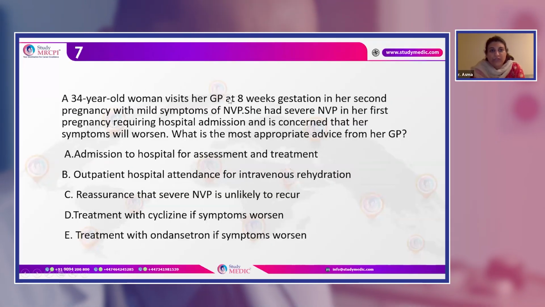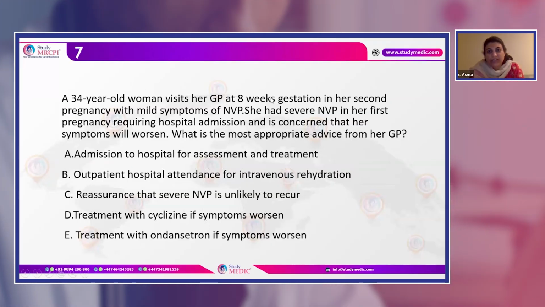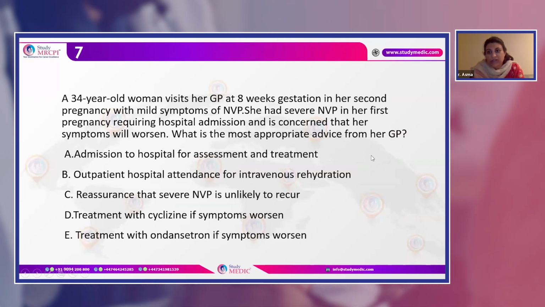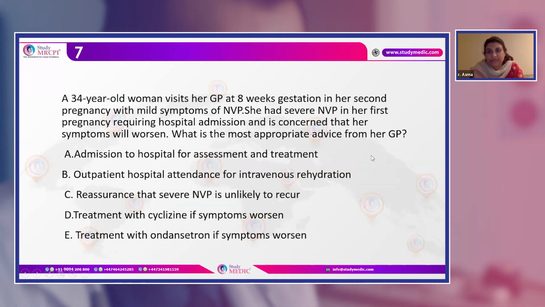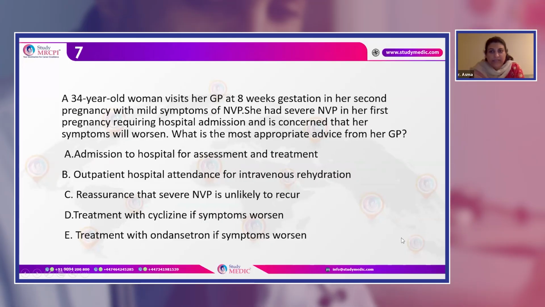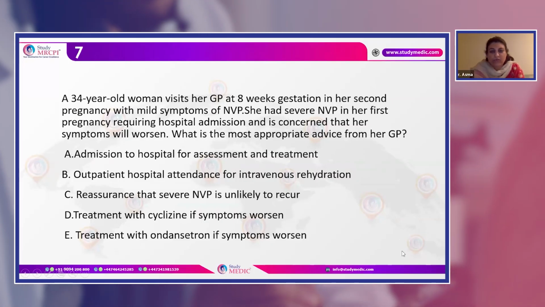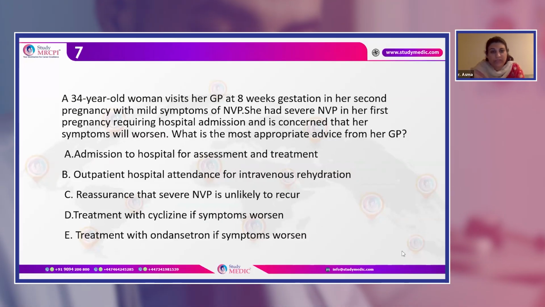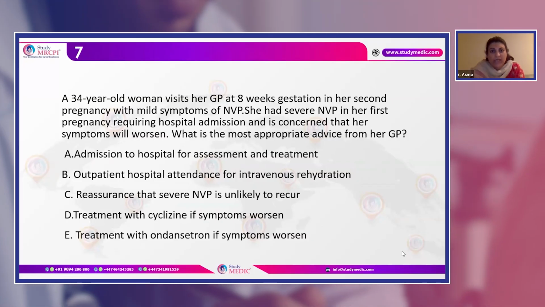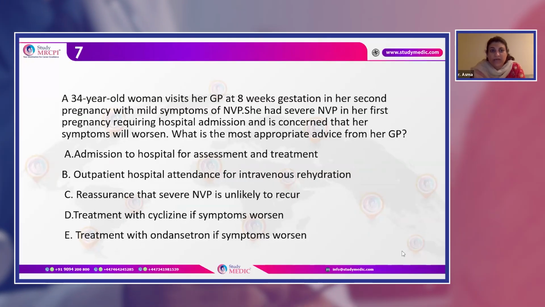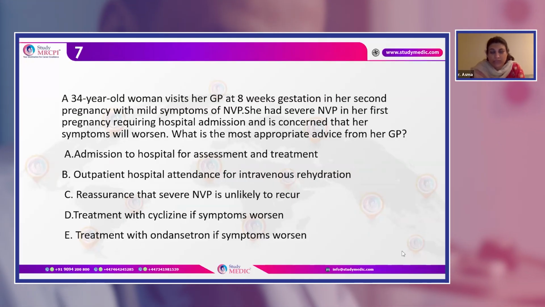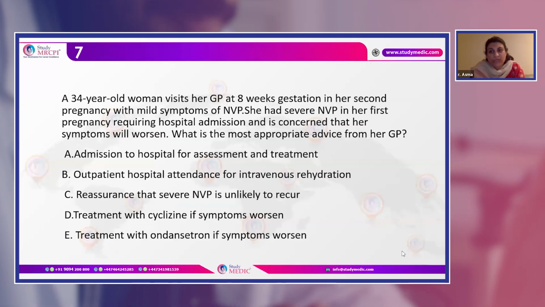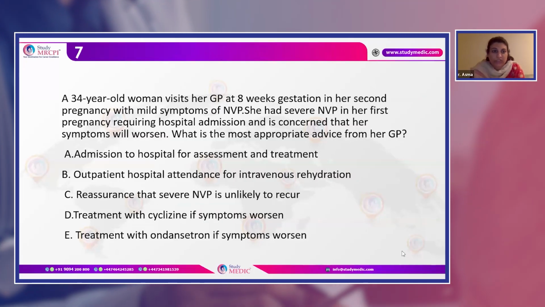Now, a 34-year-old woman visits her GP at 6 weeks gestation in her second pregnancy with mild symptoms of nausea, vomiting in pregnancy. So she had severe NVP, that is nausea and vomiting, in her first pregnancy requiring hospital admission, and now is concerned that her symptoms will worsen. Now, what is the most appropriate advice from the GP when she comes?